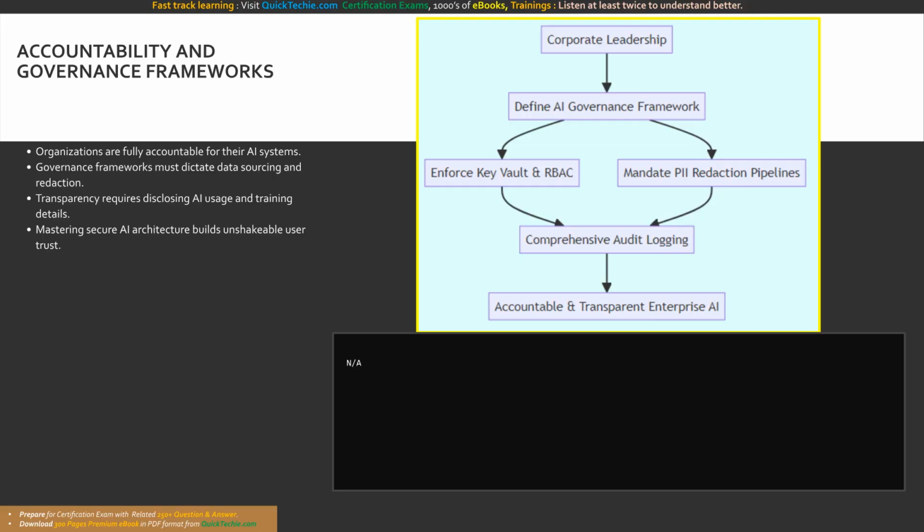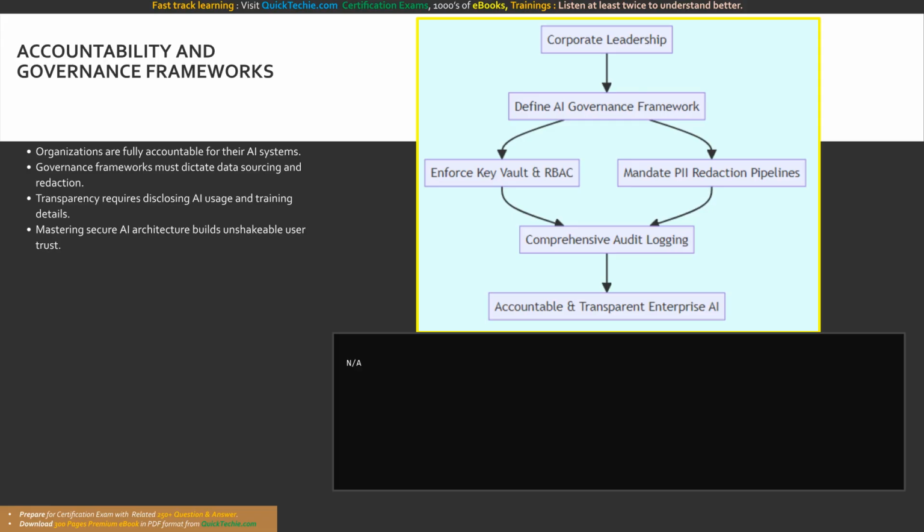Accountability and technical execution requires comprehensive audit logging. Your application code must persistently log all authentication events, PII redaction triggers, and authorization failures into a secure, immutable storage solution like Azure Monitor. These programmatic audit trails provide the undeniable forensic evidence required to prove to regulators that your organizational governance framework is actively succeeding.